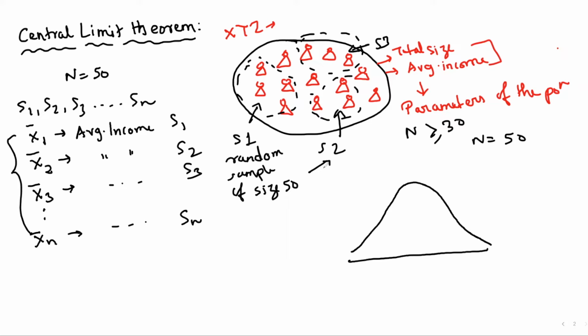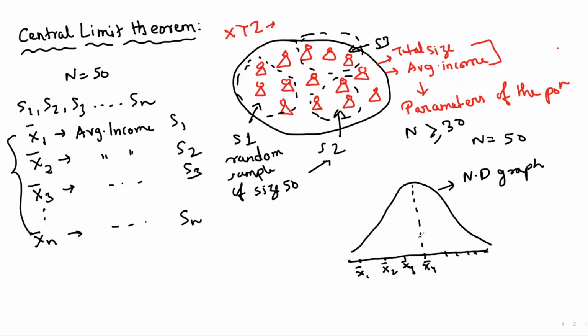So if we plot the averages, let's say x1, x2, x3, and this is the mean, then this graph will look like a normally distributed graph.